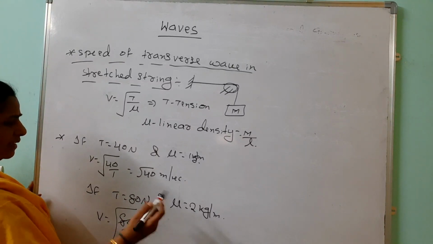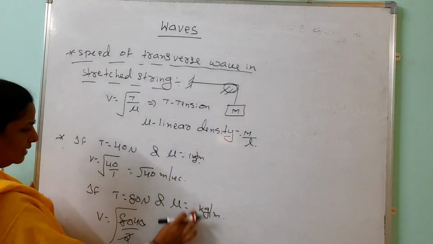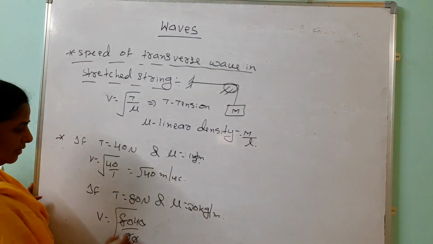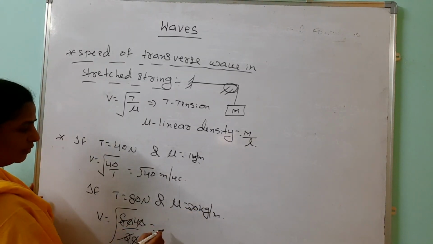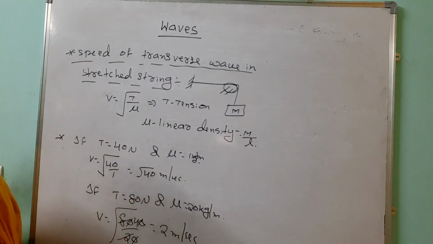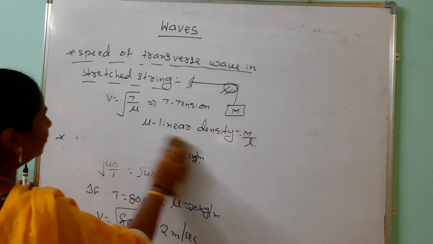Suppose we take this as 20, zeros cancel, we get under root 4, which is 2 meters per second. Like that we can calculate the speed of a transverse wave in a stretched string when you know the tension and linear density. But don't stick to only one formula.